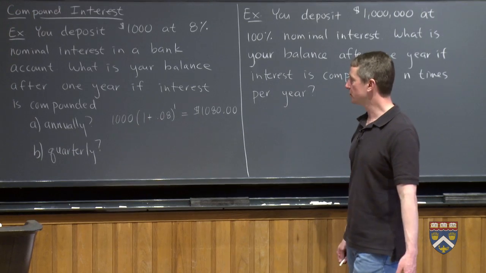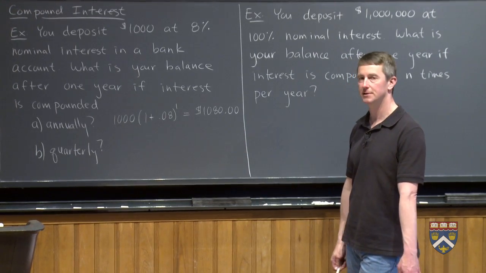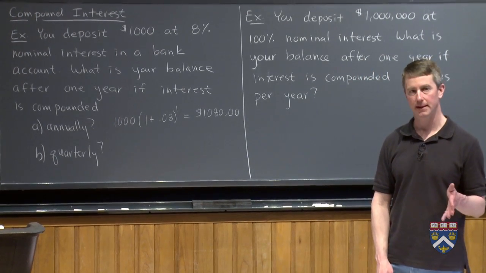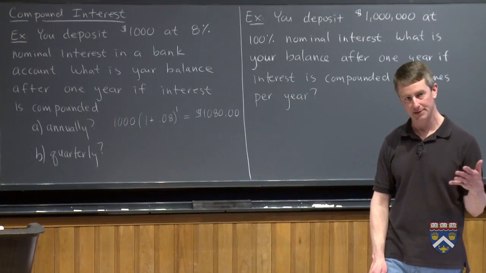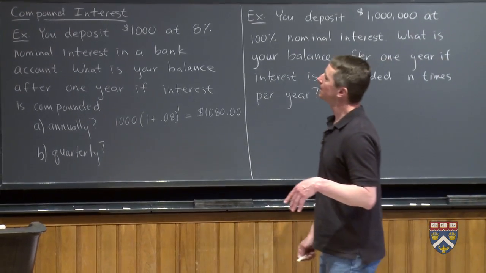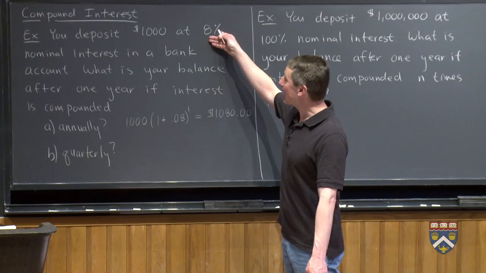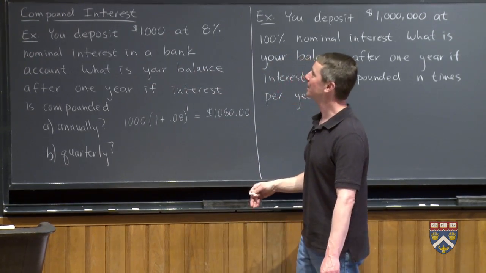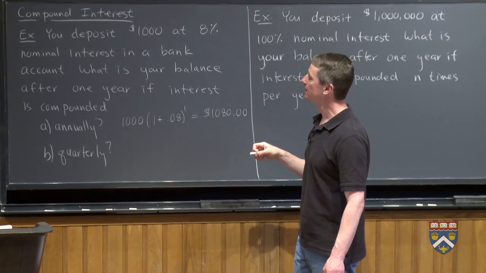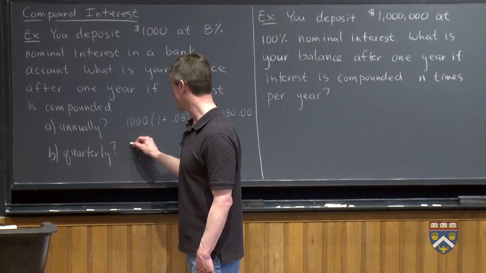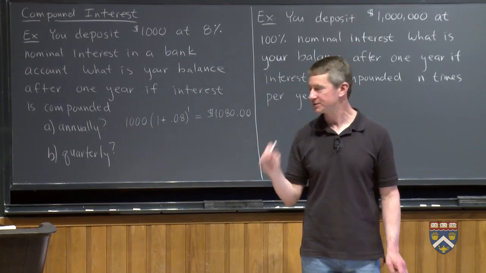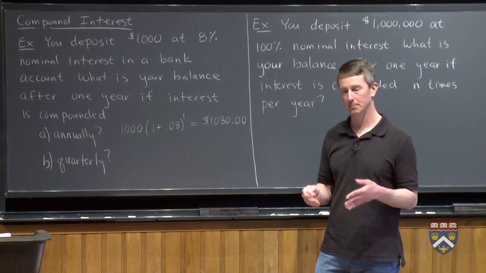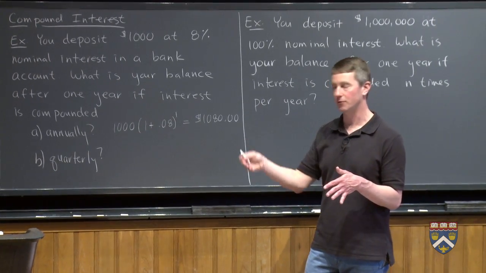Now, if they pay quarterly, do we expect to have a balance of more than 1,080 or less than 1,080? We should expect to have more because now we're going to get the chance to earn interest on the interest that they pay us during the course of the year. Now, one thing that people sometimes don't realize is that when you're earning 8% nominal interest compounded quarterly, it doesn't mean they're paying you 8% every quarter. It means they're paying you 1/4 of 8% every quarter. So they're paying you 2% every quarter, meaning you start with $1,000, and in the first quarter you earn 2% of that. In other words, you earn $20. But then you've got $1,020 to earn interest on for the next quarter.